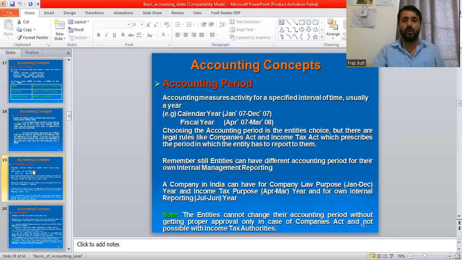As I told you, entities are recorded in two formats. Fiscal year, basically from January to December, or April to March. But in Pakistan, we follow the first of July to the 30th of June. This is basically the accounting period, meaning when the books of accounts are closed.